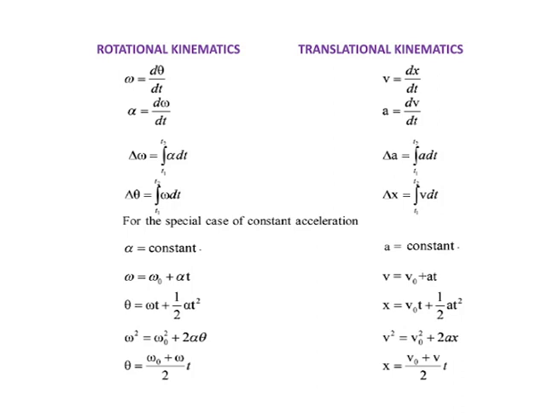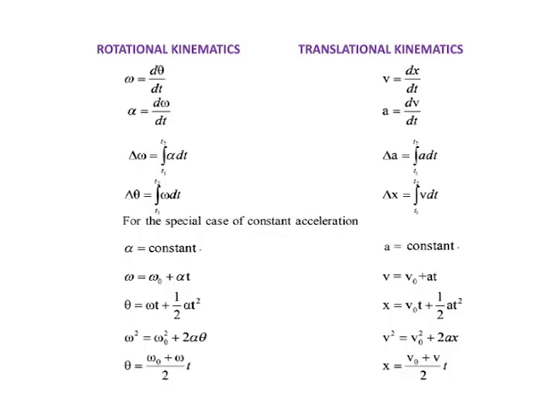In translatory kinematics, linear velocity v is equal to dx by dt, where x is the displacement. Acceleration a, the linear acceleration, is equal to dv by dt.